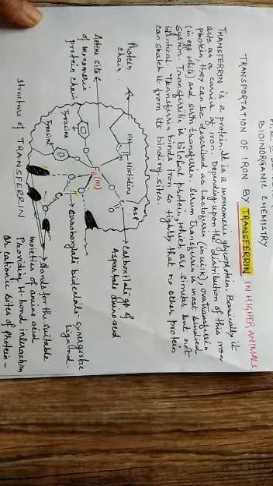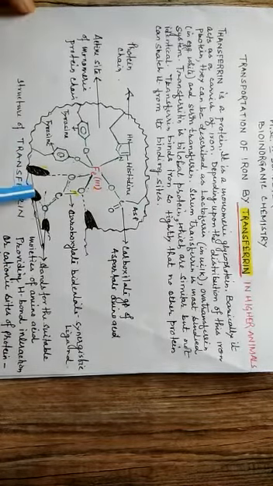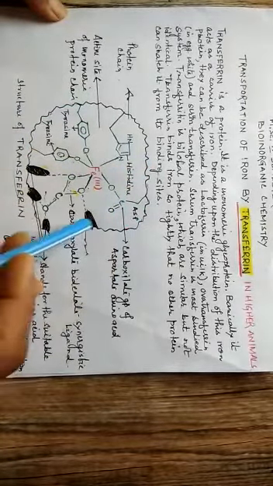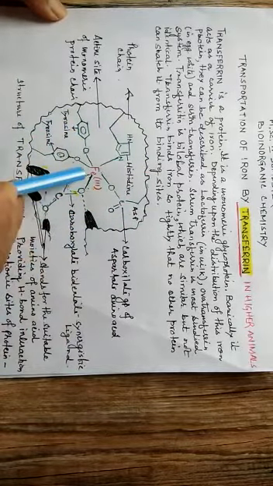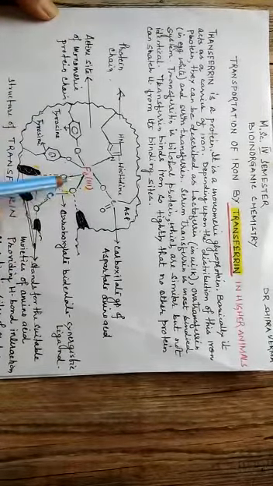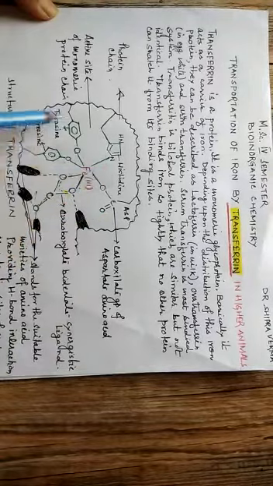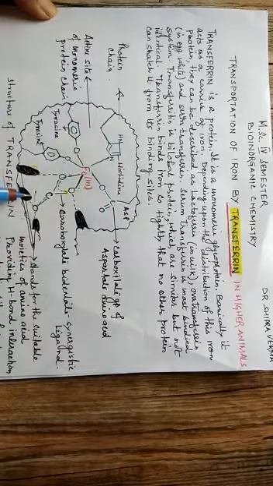Transferrin binds iron so tightly that no other ligand can snatch iron from its coordination site. This is the structure of transferrin. This is a monomeric protein chain, a single polypeptide chain, and this is the active site of this protein chain. At the center of this protein chain, there is iron in +3 oxidation state. It is coordinated with 5 amino acids which come from the protein chain.